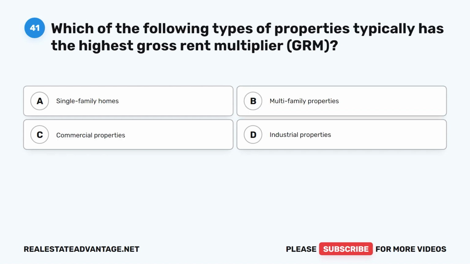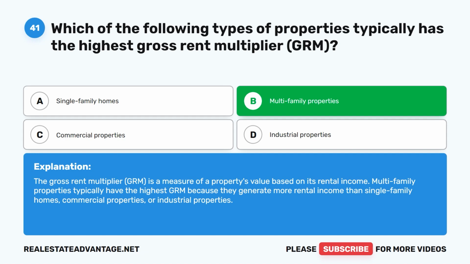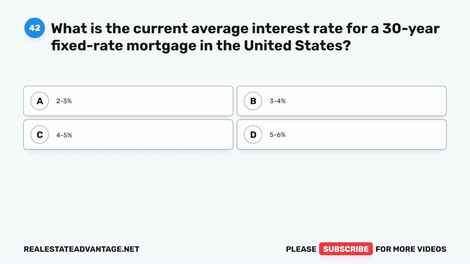Question 41. Which of the following types of properties typically has the highest gross rent multiplier, GRM? A. Single-family homes. B. Multifamily properties. C. Commercial properties. D. Industrial properties. The correct answer is B. Multifamily properties. The gross rent multiplier, GRM, is a measure of a property's value based on its rental income. Multifamily properties typically have the highest GRM because they generate more rental income than single-family homes, commercial properties, or industrial properties. Question 42. What is the current average interest rate for a 30-year fixed-rate mortgage in the United States?